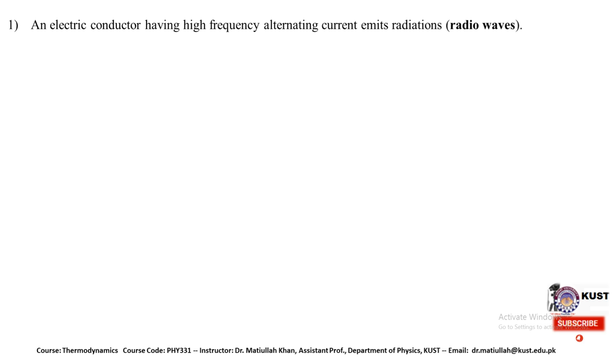Electromagnetic radiation is not actually a single radiation, but a spectrum of radiation having different wavelengths and frequencies, and depending on its frequency it has varieties of energy.